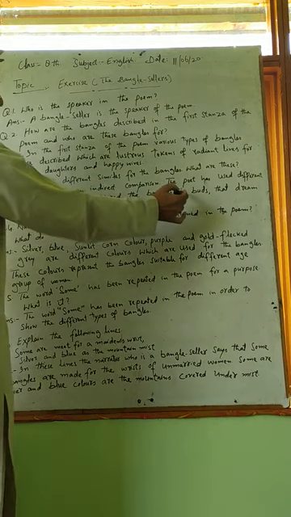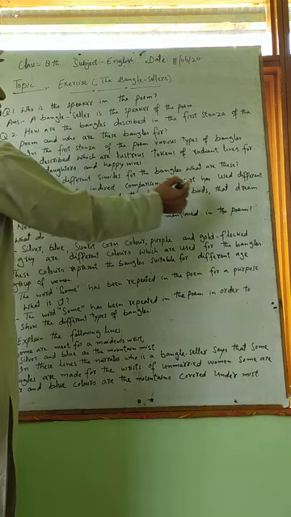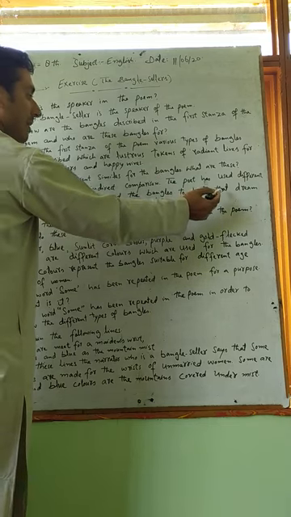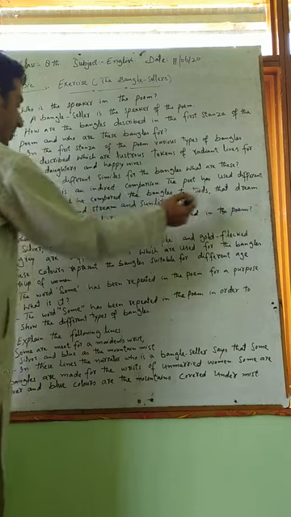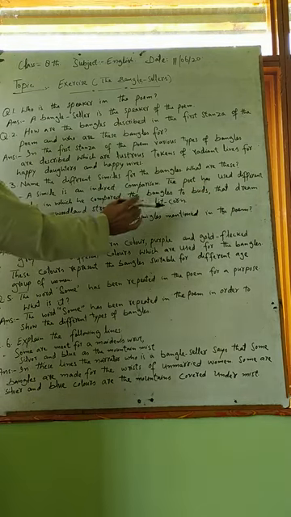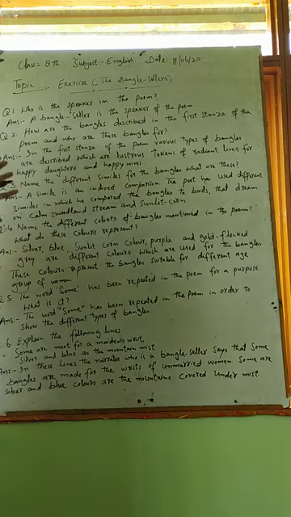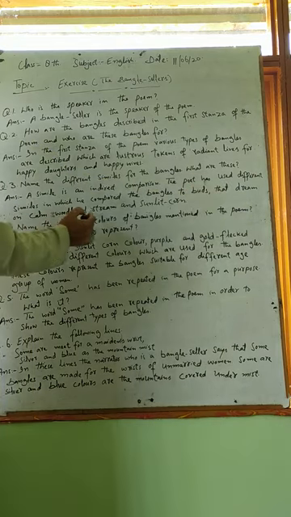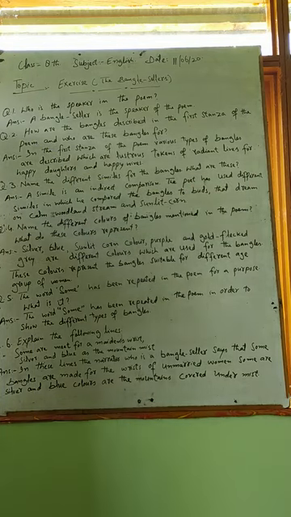He compared the bangles to birds that dream on calm woodland stream and sunlit garden. Now this is the answer of question number third.